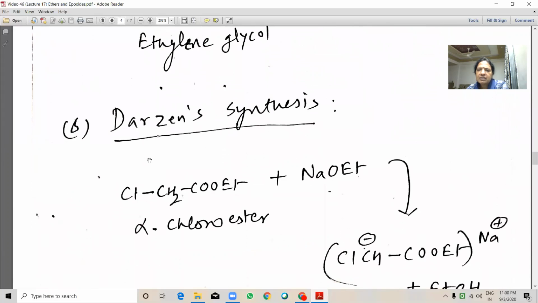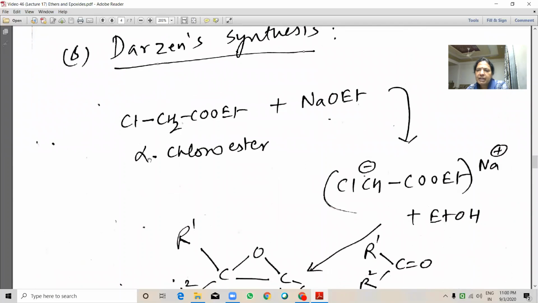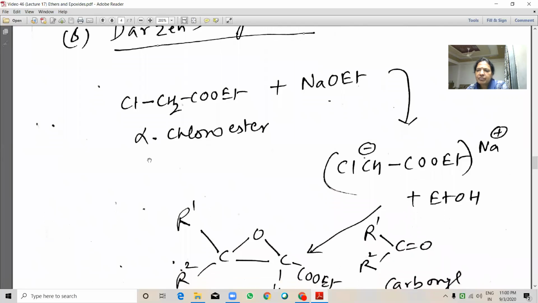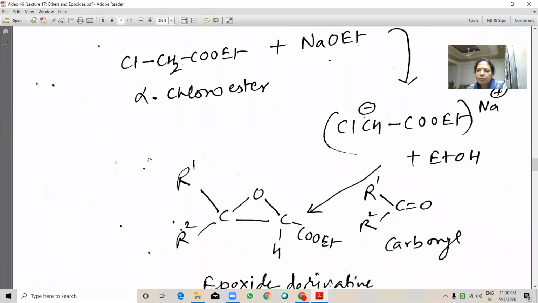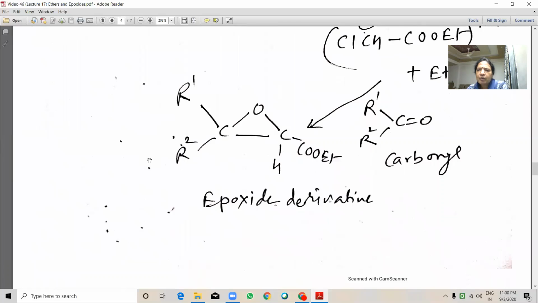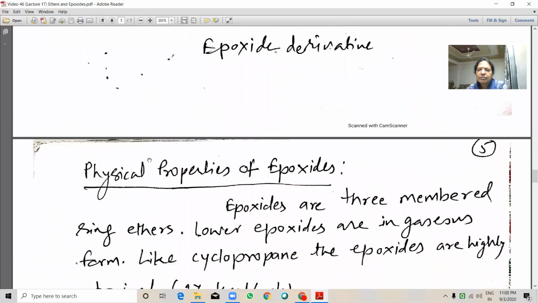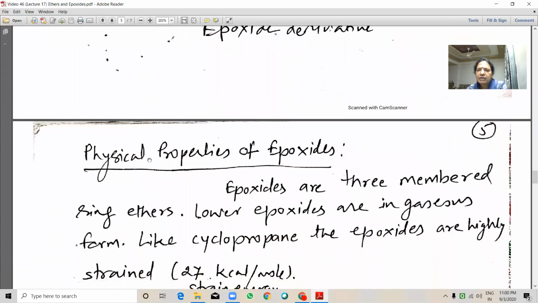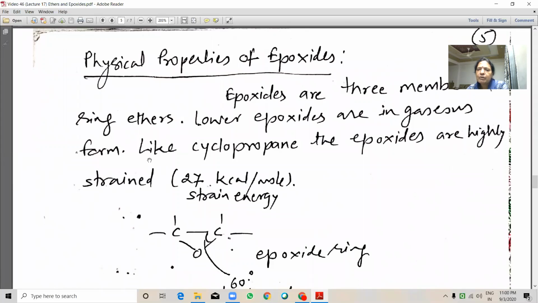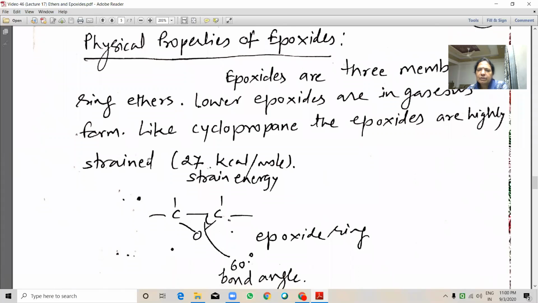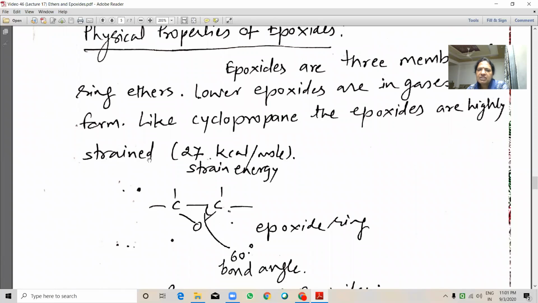Darzens synthesis. Alpha chloroesters, when reacted with sodium ethoxide, give this salt, and when it is reacted with a carbonyl compound, we will get an epoxide derivative. Physical properties of epoxides. Epoxides are three-membered ring ethers. Lower epoxides are in gaseous form. Like cyclopropane, the epoxides are highly strained.